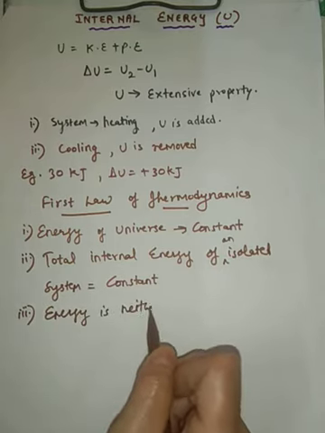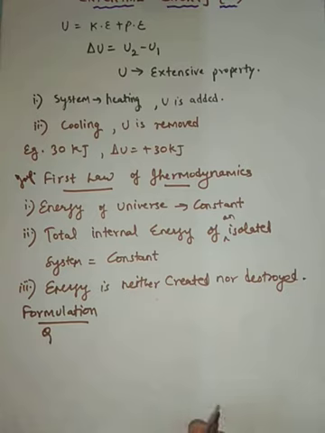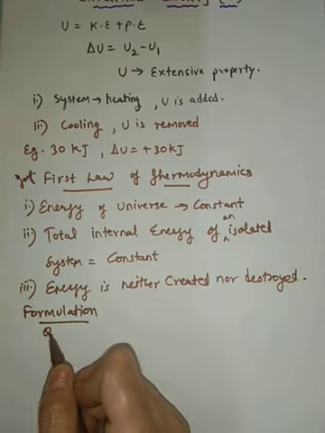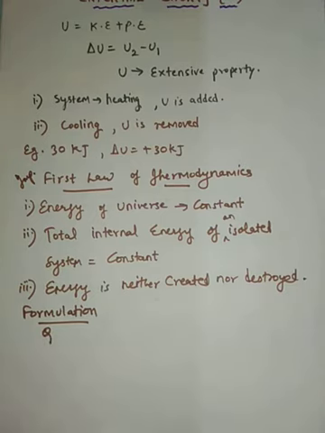Now, how will we formulate this first law of thermodynamics in terms of an equation? Suppose Q is the heat supplied to the system. So we know Q is denoting heat energy which is supplied to the system. And let W be the work done on the system by the surrounding.